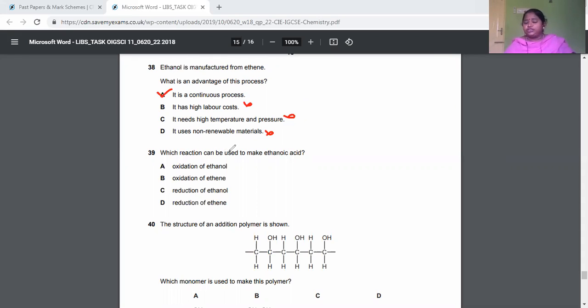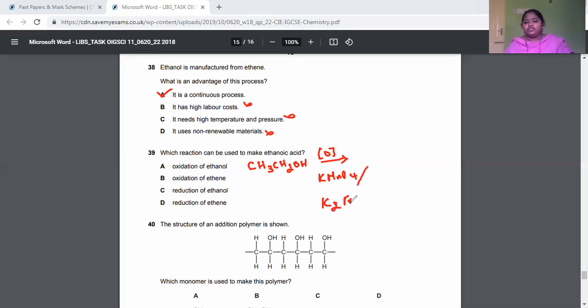Then, which reaction can be used to make... nothing to explain much in the concept, so we'll move on to the next one. Which reaction can be used to make ethanoic acid? Oxidation of ethanol. So CH3CH2OH is an alcohol. On oxidation, that means in the presence of an oxidizing agent, it can be acidified KMnO4, or alkaline KMnO4, or acidified K2Cr2O7.